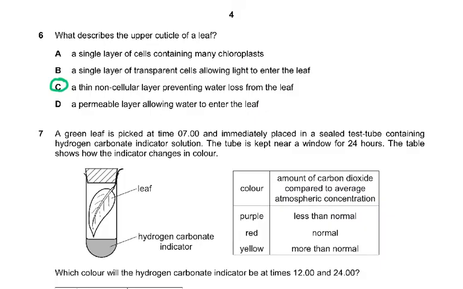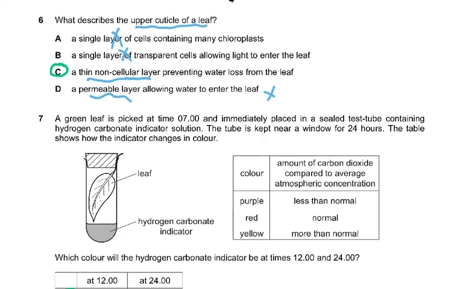So what describes the upper cuticle of a leaf? A non-cellular layer. That was the main important thing. It's just like a lamination. A non-cellular layer preventing water loss from the leaf. Single layer were both wrong. A permeable layer, that was also rubbish because you see cuticle prevents transpiration.